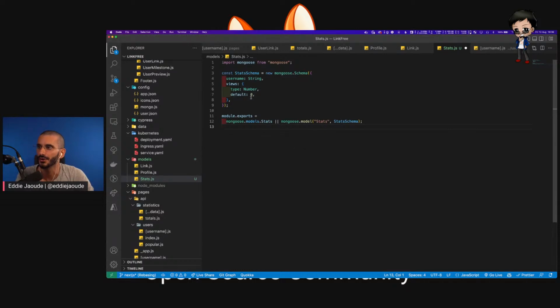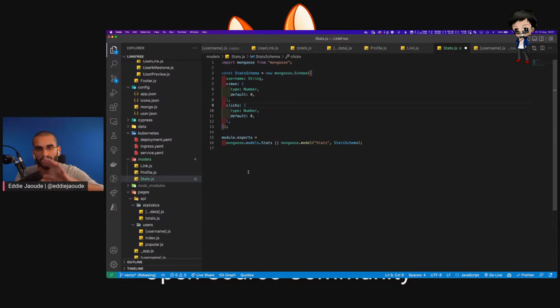So what would we want to store? I think we'd want a date. We wouldn't want to store every event. So we'd want to find the event of today and then increment some of that. So we could have profile views, so views, and then we could have link clicks. So we could just duplicate that and have clicks. It's not for any particular link or profile, but we're just going to collect the overall stats of the platform, of the application. So we don't need a username.